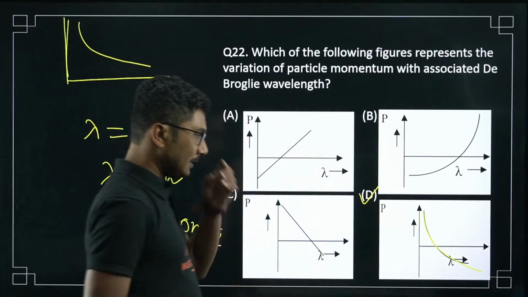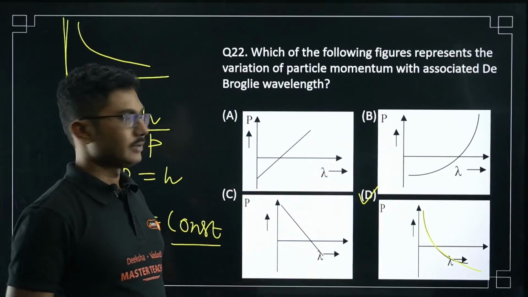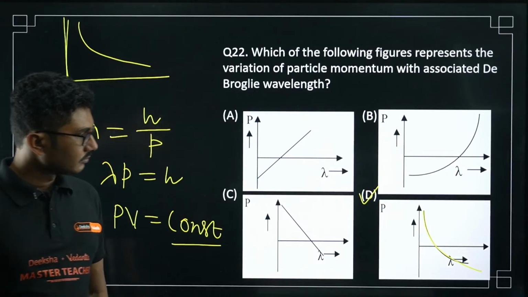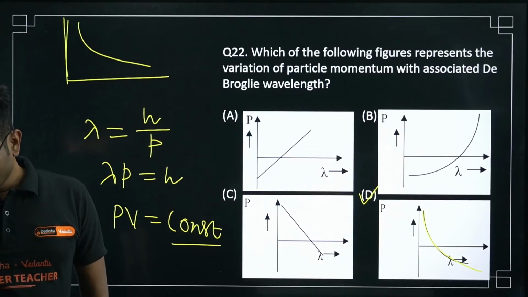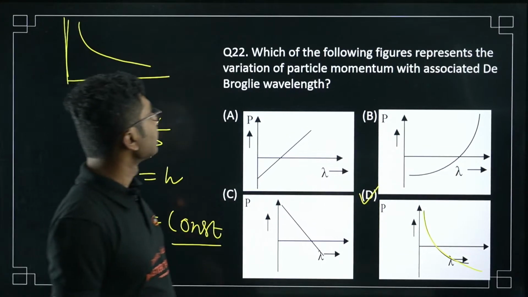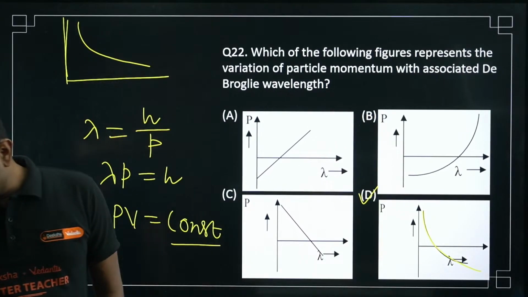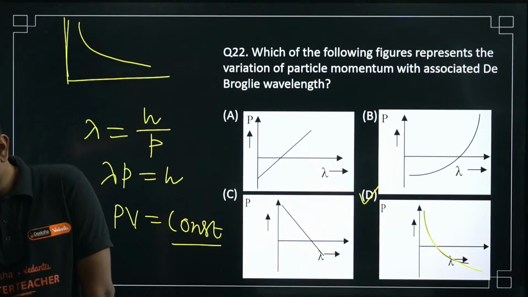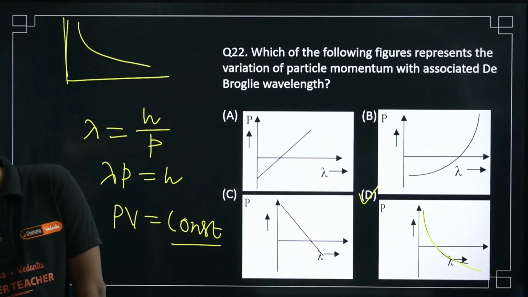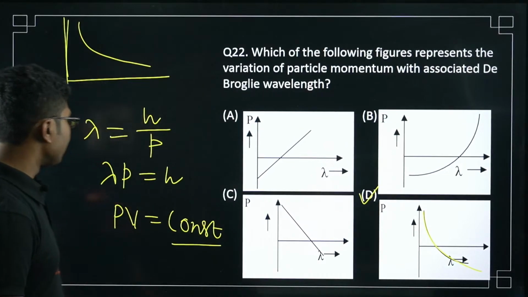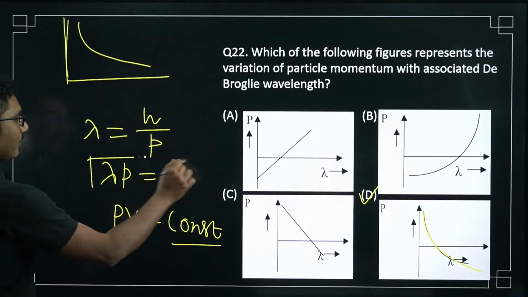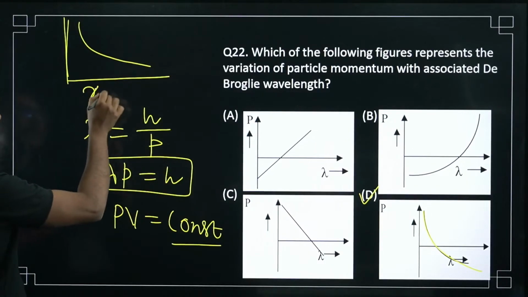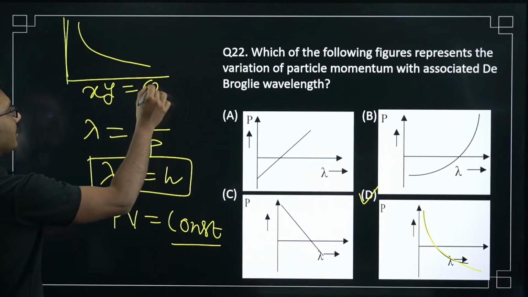This one will be the only correct answer. 22D, yes, Yashas is correct. Chandan, you missed, yes.